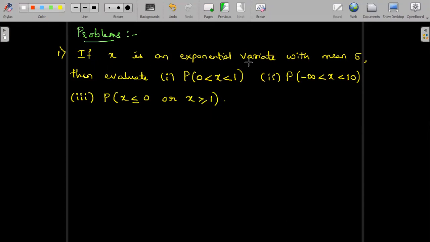So given that x is an exponential variate with mean 5. So mean of the exponential distribution is given by 1 divided by alpha. So we compare 1 by alpha with 5 and we can obtain the value of alpha easily from that. So before that, let us write down the formula for exponential distribution. So the PDF, probability density function of an exponential distribution